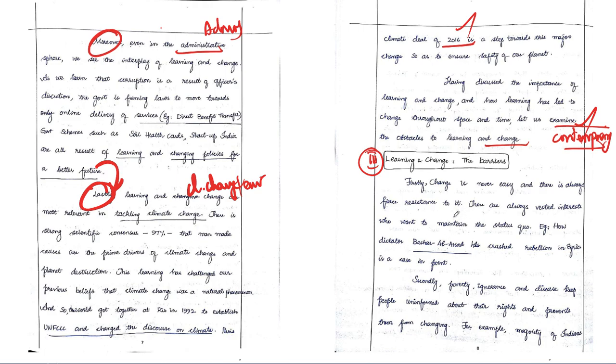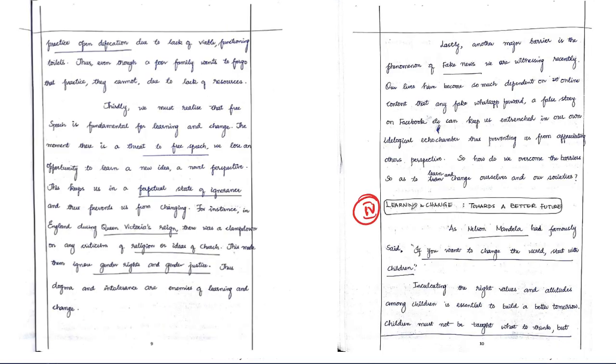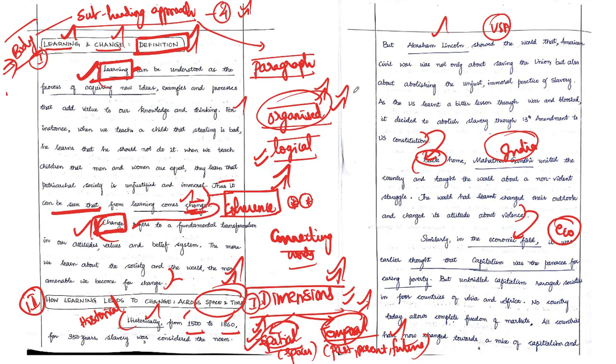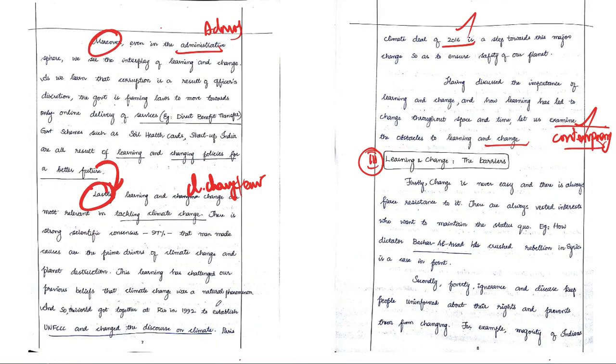After writing the main body of the answer, this UPSC topper also has a proper, organized way of presenting his answer. This is something we need to learn from UPSC toppers, friends, because he has a proper structure for the essay. The structure of the essay is the introduction first, then followed by that a body, and finally a beautiful conclusion. Then he has written the body of the essay first in a definitional approach, then he went into the various dimensional approach.